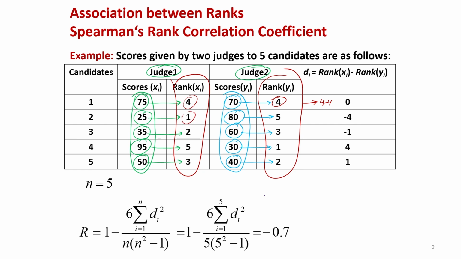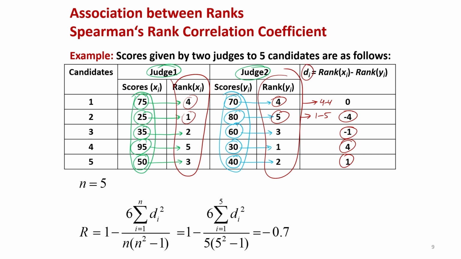Then in the next row it will be 1 and 5, so the difference of rank will be 1 minus 5, which is minus 4. And similarly here other differences of the ranks are obtained. Right. Now, this is actually your di. This is what you have to keep in mind.